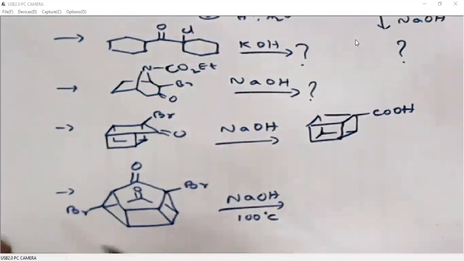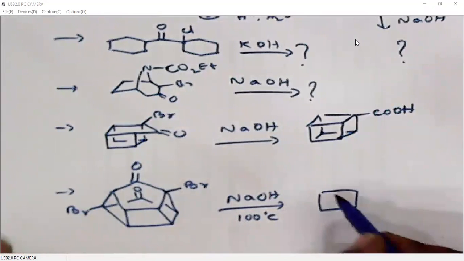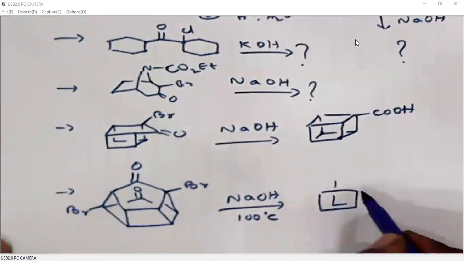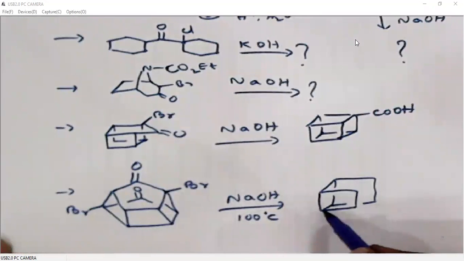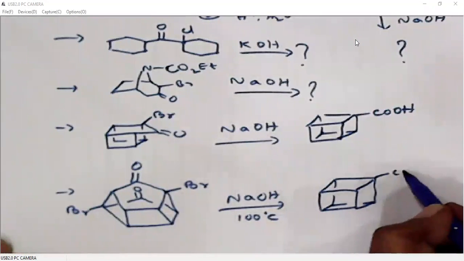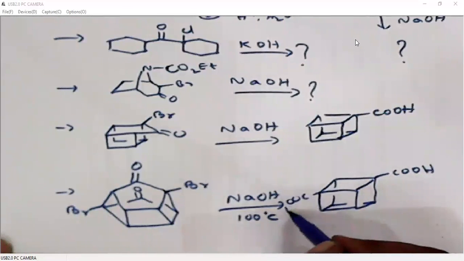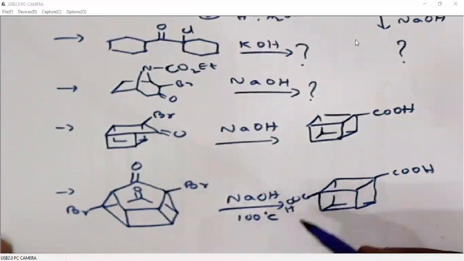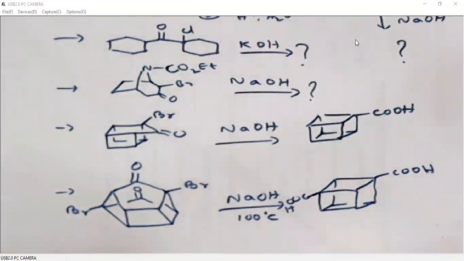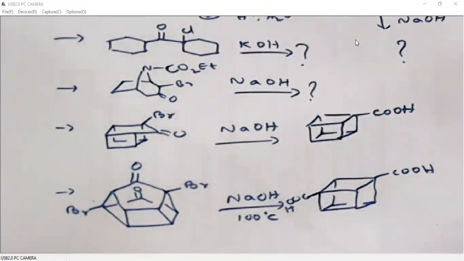So what we are getting is again a cubane with the dicarboxylic acids. Because we have two such alpha halocarbonyl groups, we are generating two carboxylic acids.